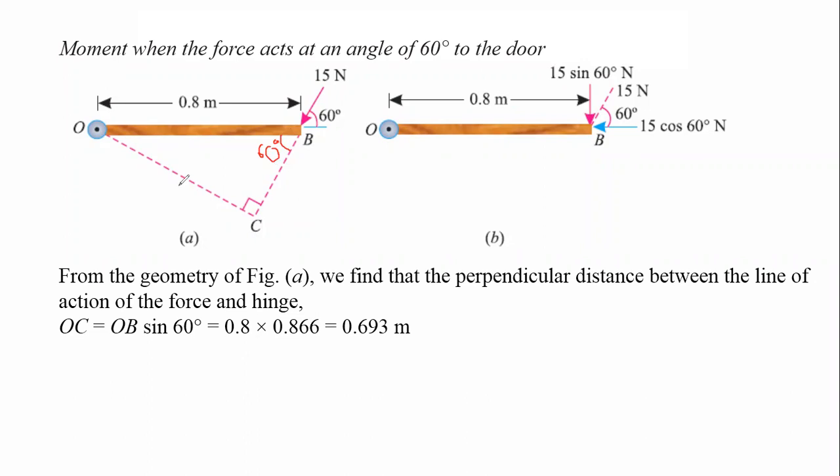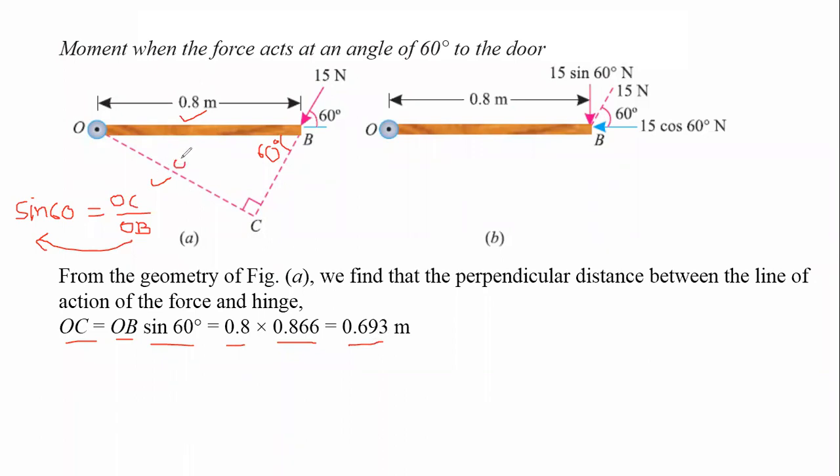Now here, what we have to find out is OC; this one is the opposite side and this one is the hypotenuse. Opposite side upon hypotenuse is sin theta. So sin 60 is equal to opposite side OC upon hypotenuse OB. From this, OC is equal to OB into sin 60. OB is 0.8 and sin 60 is 0.866. Multiplying these two, you will get 0.693 meter.